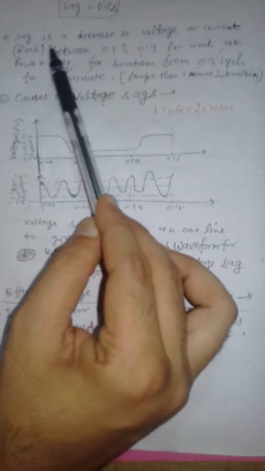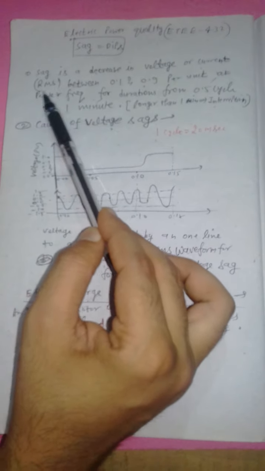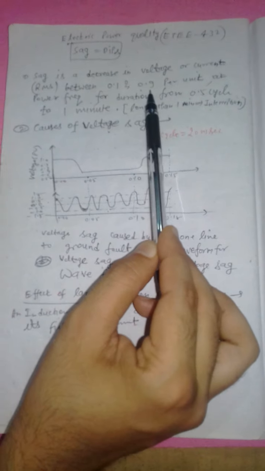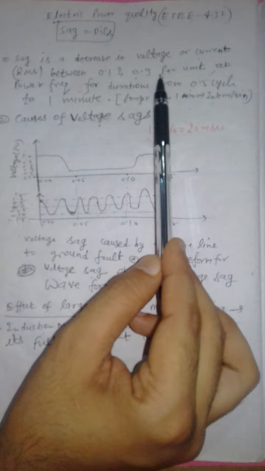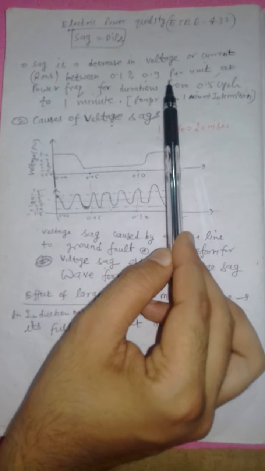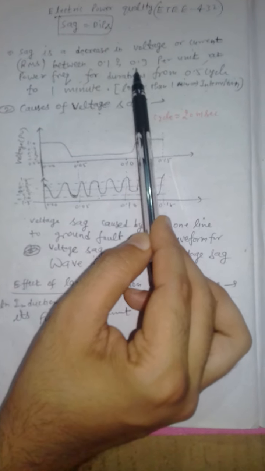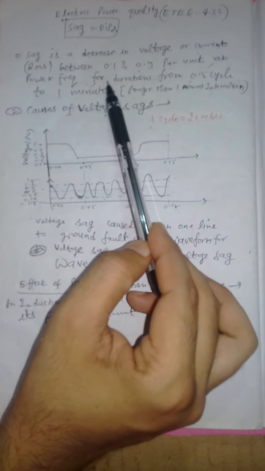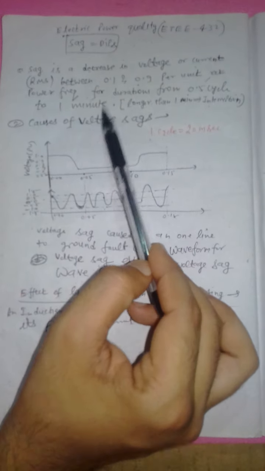So what is a SAG? It is a decrease in voltage or current. Let me tell you, this is the root mean square RMS value between 0.1 and 0.9 per unit. 1 per unit means this is rated. 1 per unit is rated, but here it is 0.1 and 0.9 per unit at power frequency for a duration of 0.5 cycle to 1 minute, right?